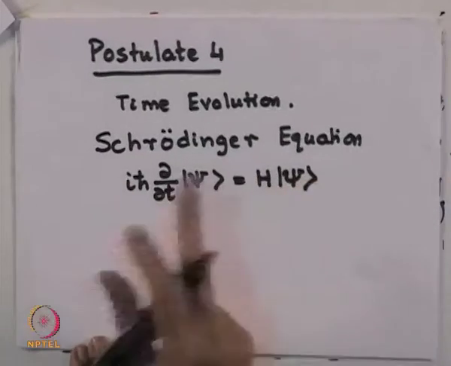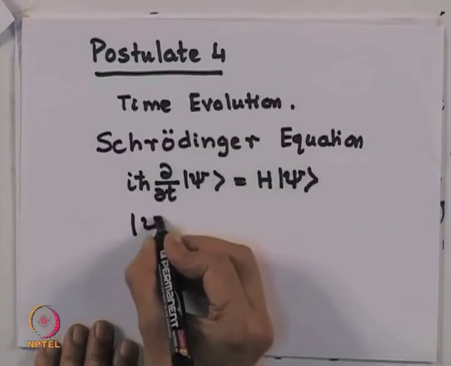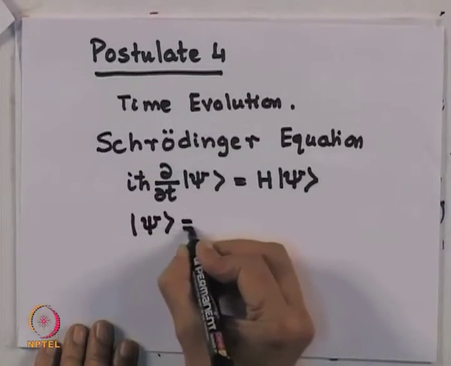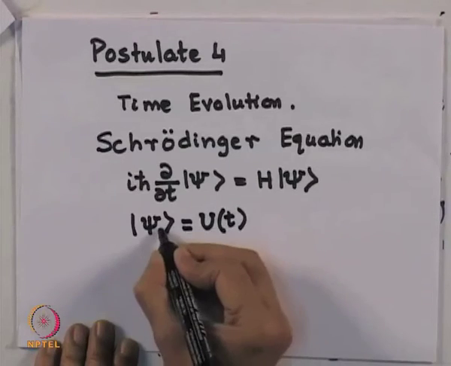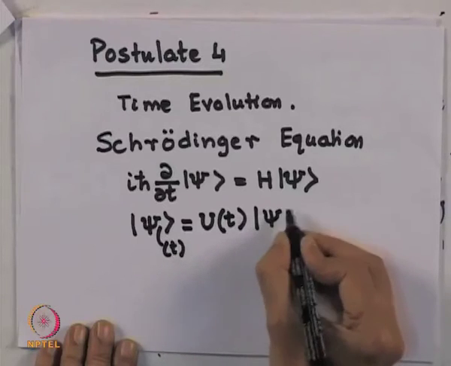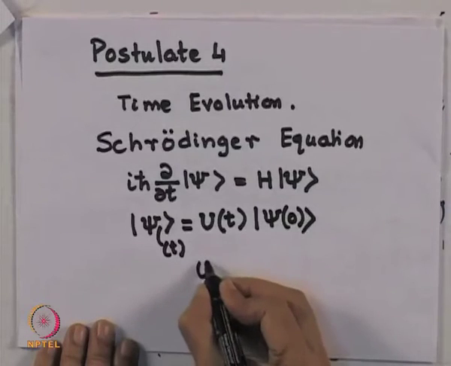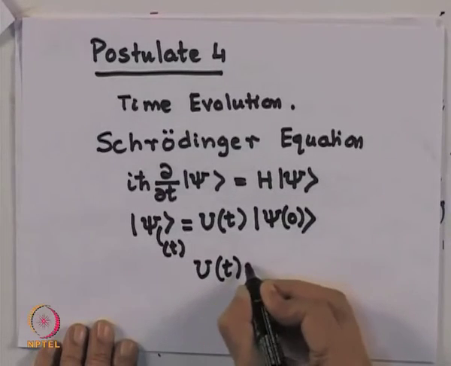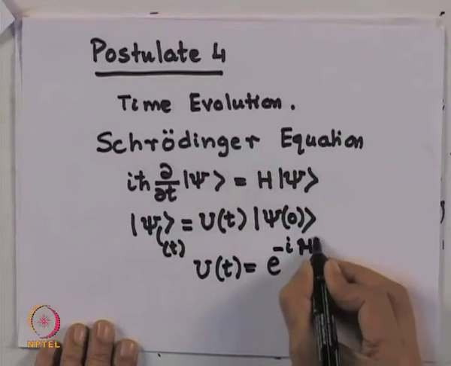You can do a formal solution of this and find that psi develops with time following a unitary operator. I should write psi of t equals U of t psi of 0. And a formal solution for U of t is e to the power minus i H t by h cross.